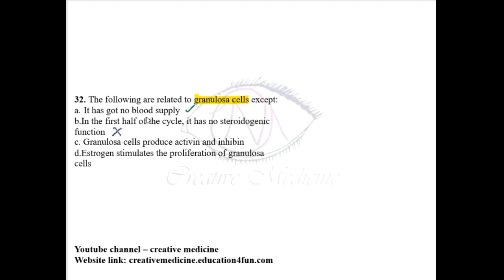In the first half of the cycle, these granulosa cells will produce inhibin and estrogen. Granulosa cells produce activin and inhibin. Yes, and estrogen stimulates the proliferation of granulosa cells. So this is the false statement.